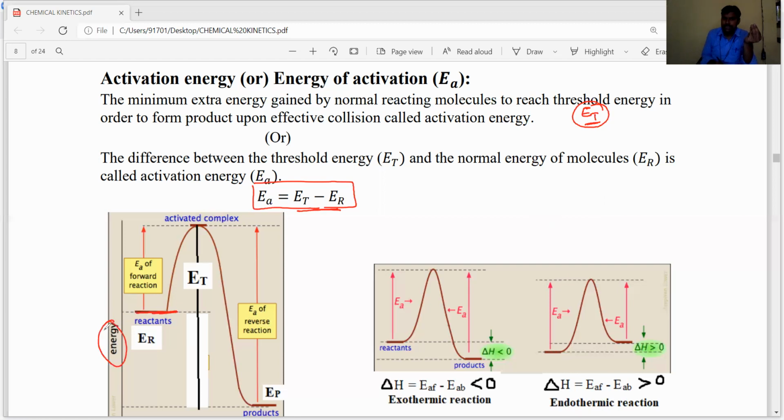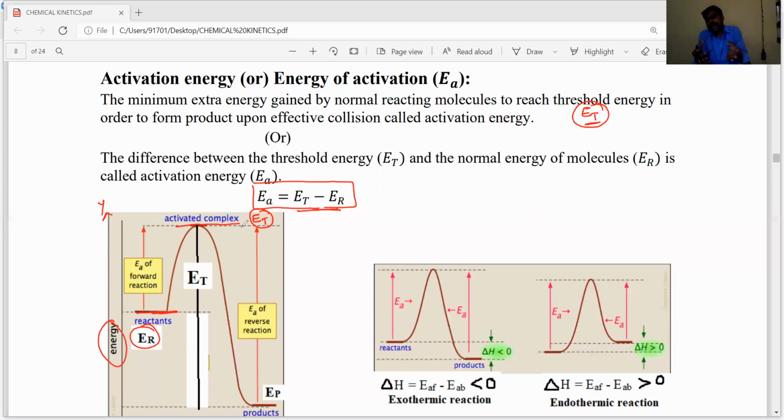This is the potential energy, which we are taking on the y-axis. Now they have some energy, it is ER. This is the activated complex. At this state, the energy is known as threshold energy. To reach the threshold energy, they require some extra energy.